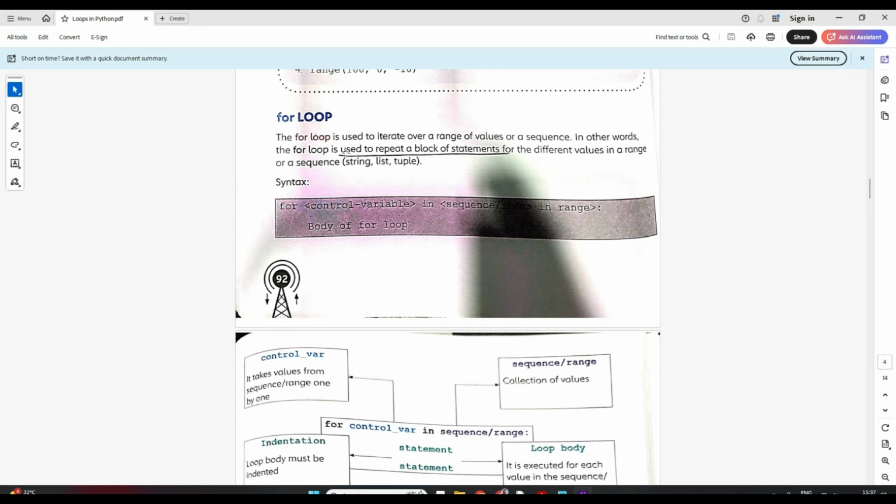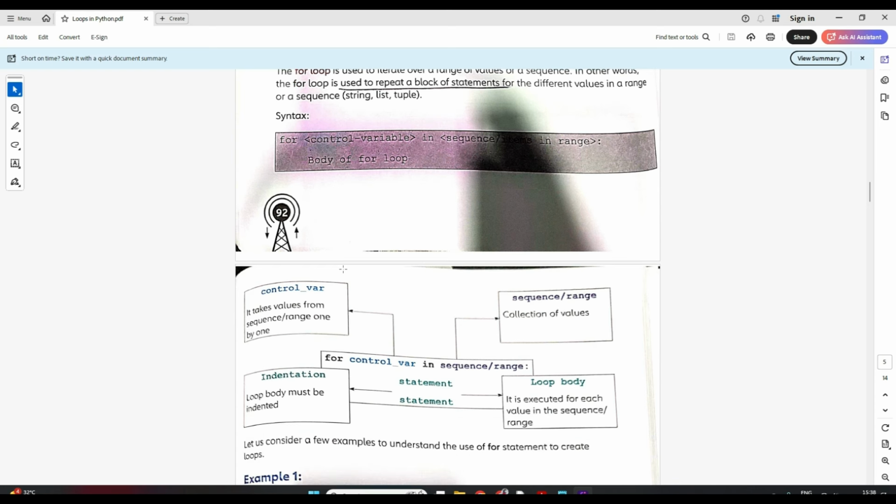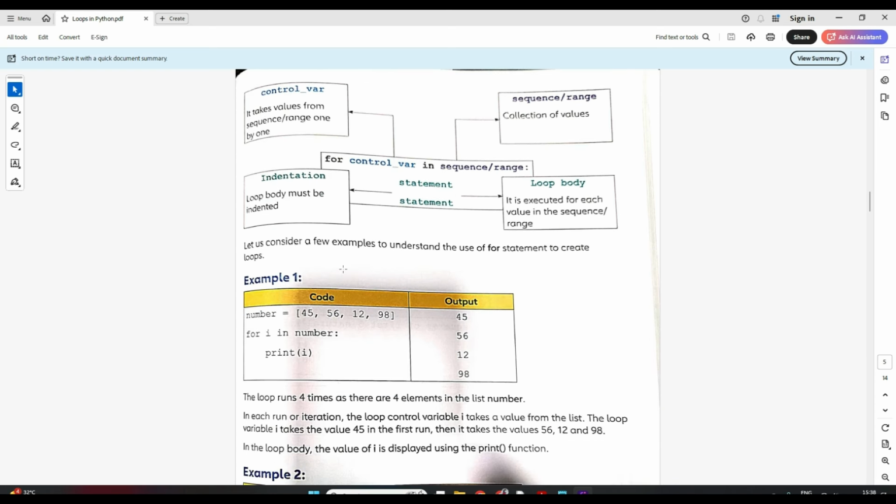Now we use a for loop to repeat a block of statements in our program. Suppose you want to print your name 10 times on the screen. You will not write the print statement 10 times in the program, right? That's not feasible, and that's not a good way of writing a program. In that case, I'll use a for loop where I'll have just one print statement, print my name, and execute that same statement 10 times using the for loop. Let's first see the syntax of the for loop.